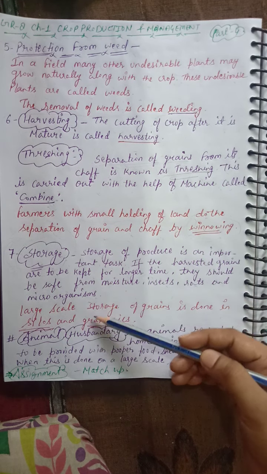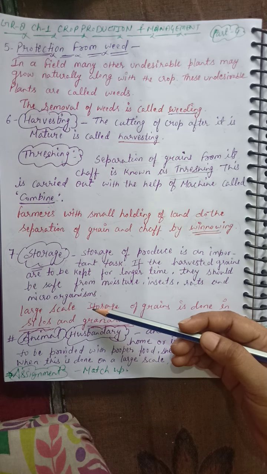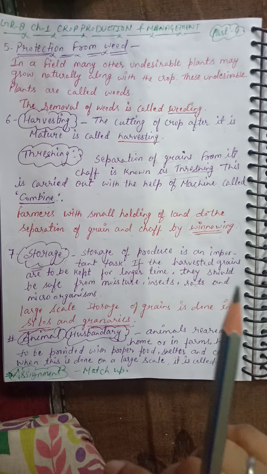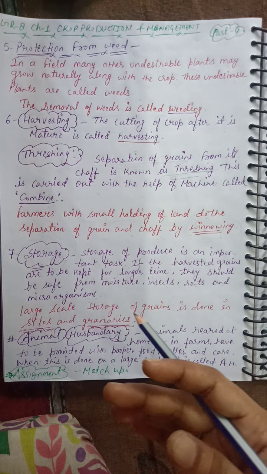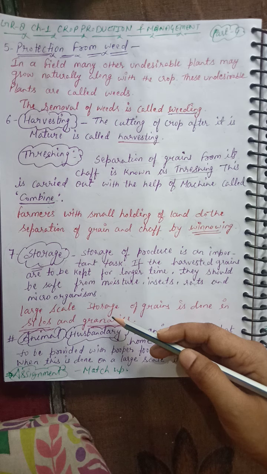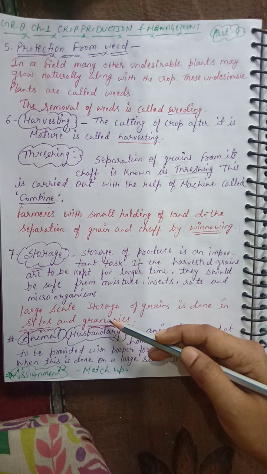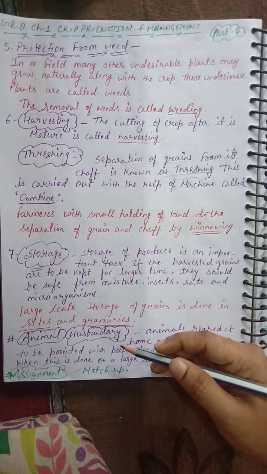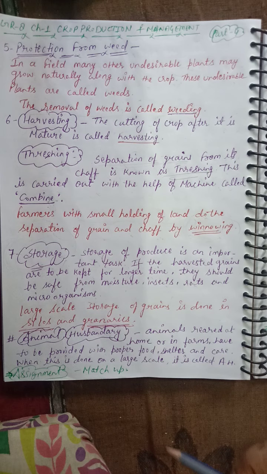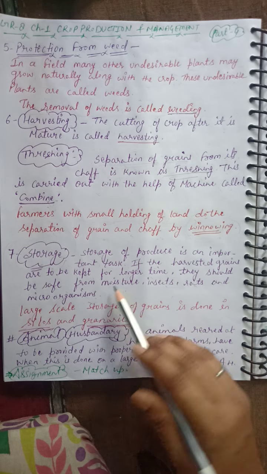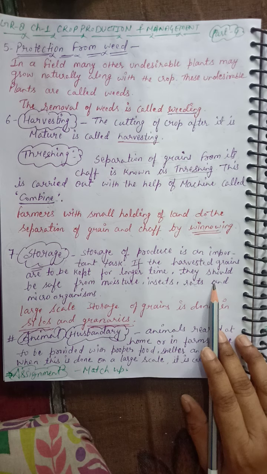For storage in our homes, dried neem leaves are used for storing grains. We add neem leaves in the drum in which grains are kept. For storing large quantities of grains in big godowns, specific chemical treatments are required to protect them from microorganisms. We use many chemical treatments to protect our grains from these.